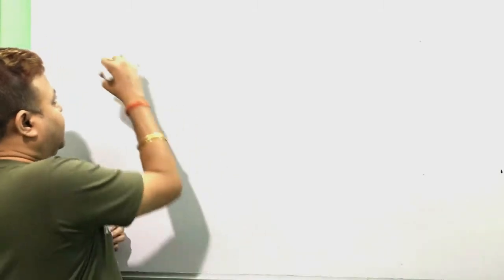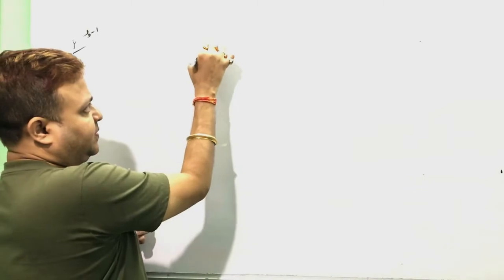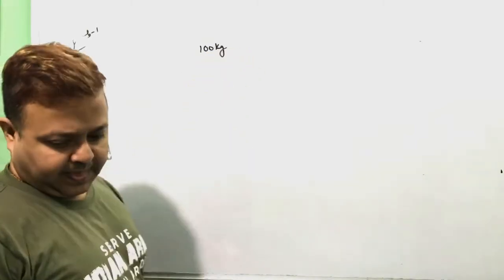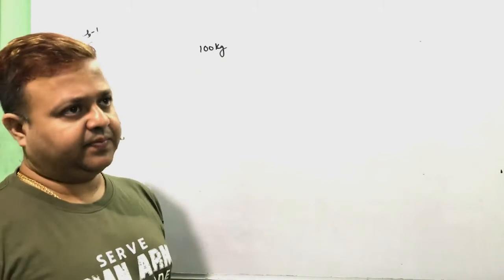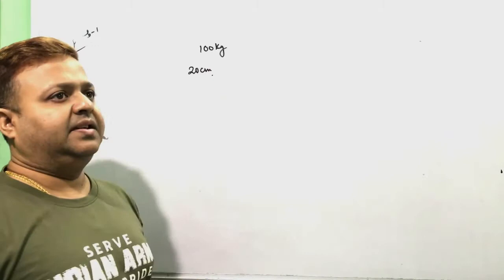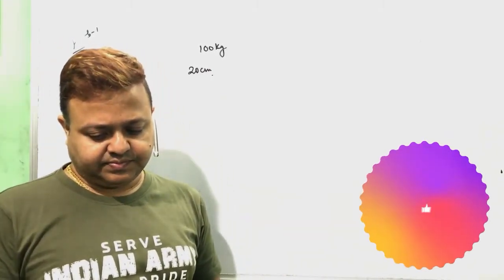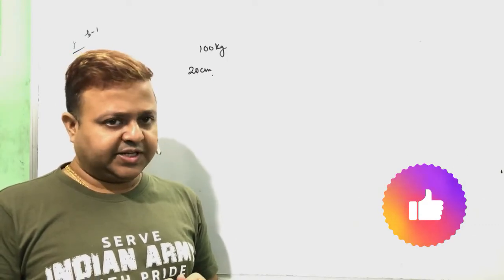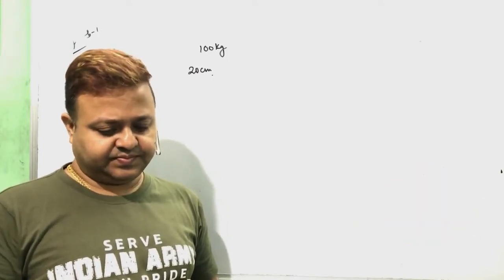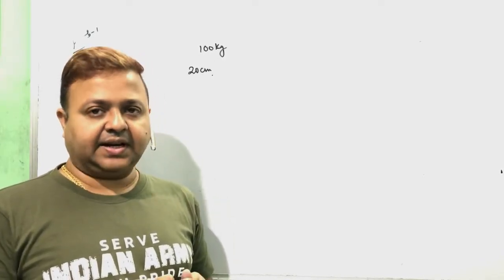Problem number 1: two iron balls, each of mass 100 kg, separated by a distance of 20 centimeter. What is the gravitational force acting between them?